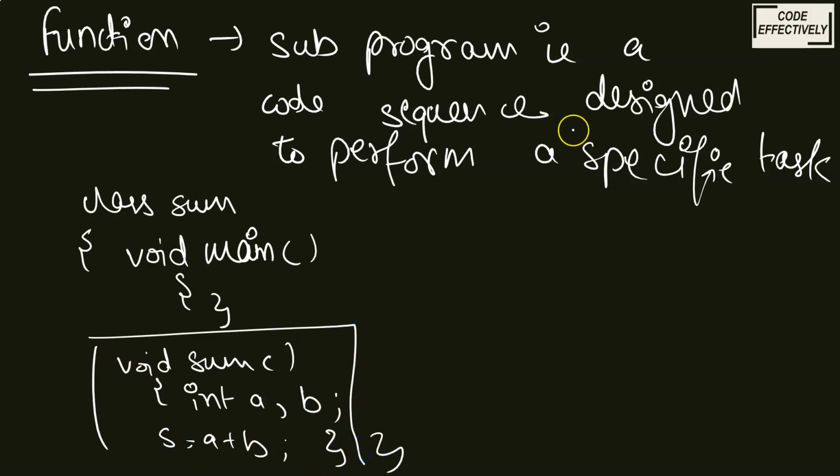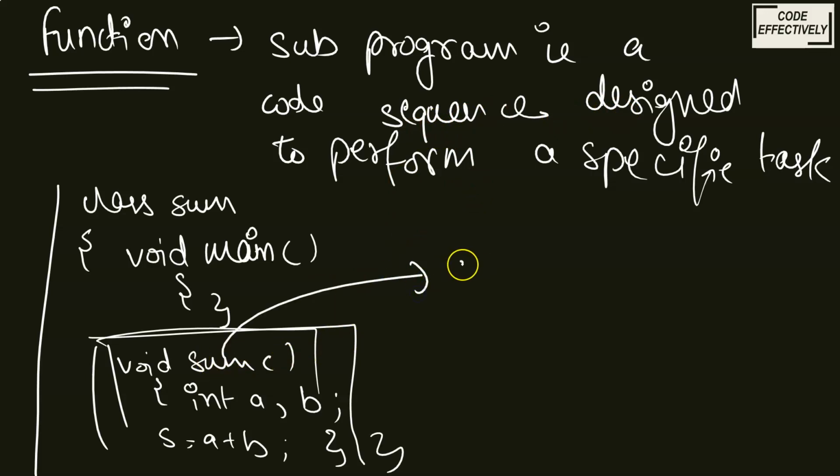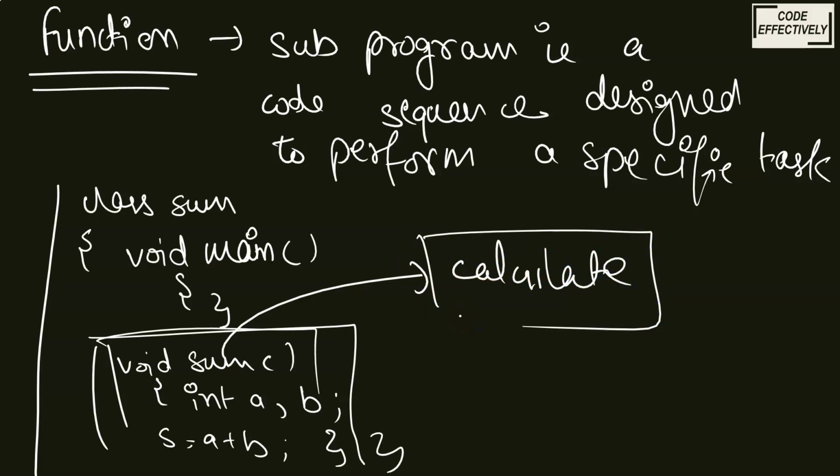This is my function. Okay, I'll read the definition. It is a subprogram. This is my entire program and this could be my subprogram, that is a code sequence designed to perform a specific task. What is the specific task of this? To calculate the sum. This could be anything. It could be used to calculate any velocity or the reverse, anything. It was just a simple example. This is my definition of function.